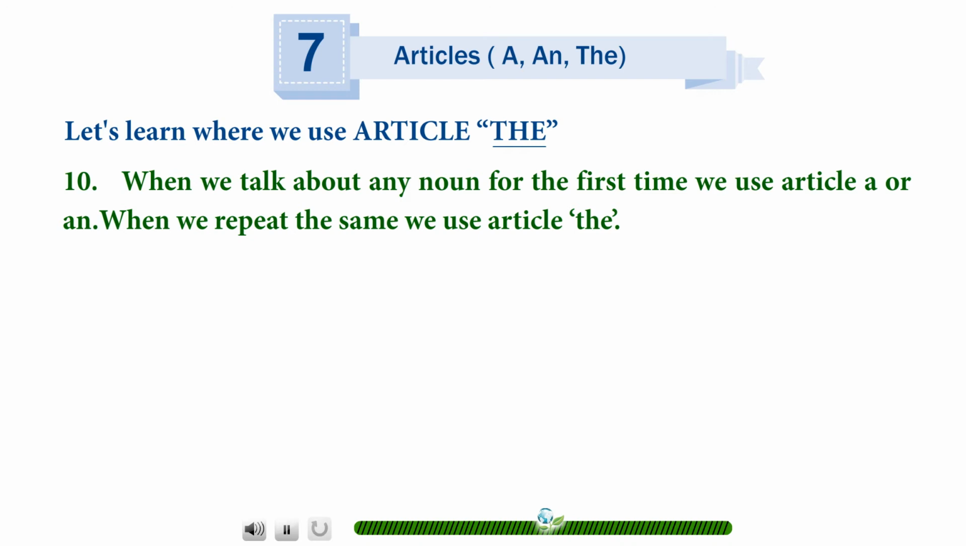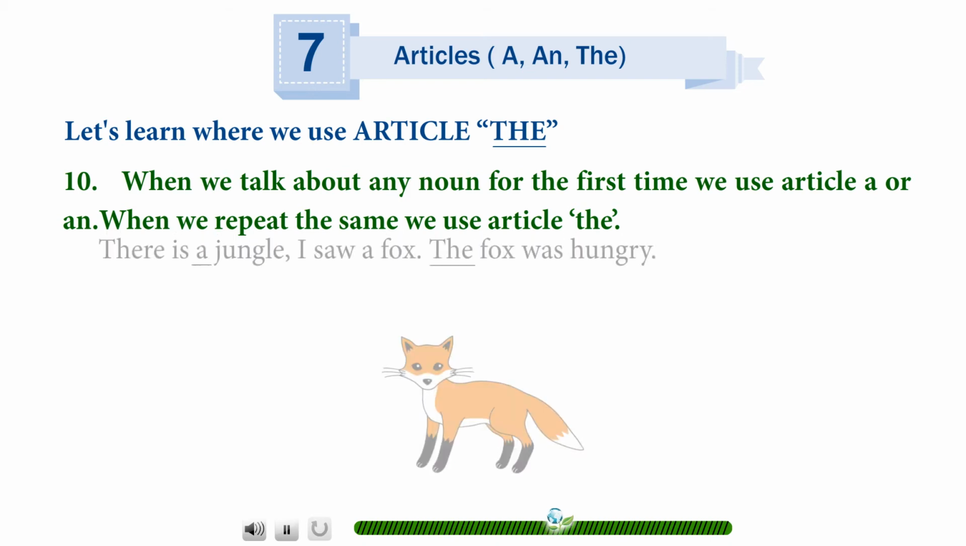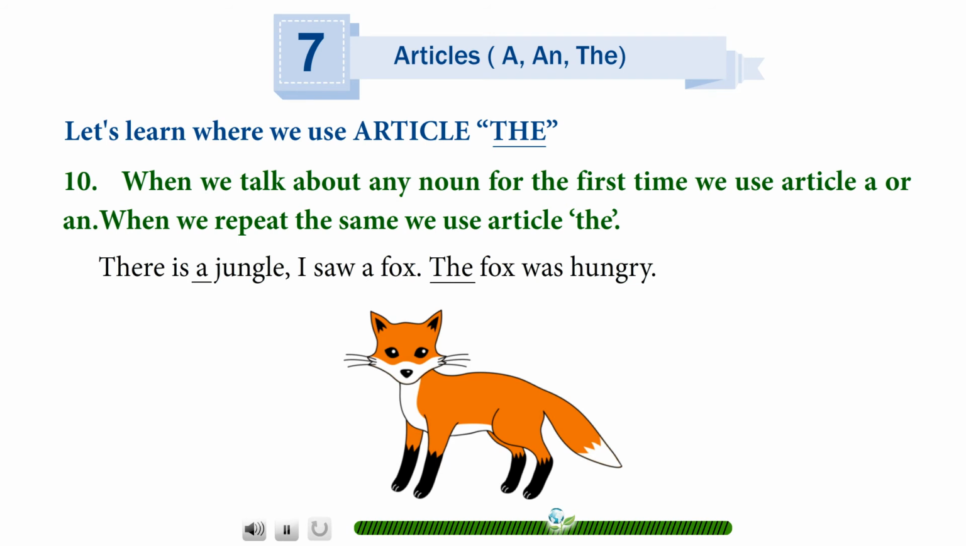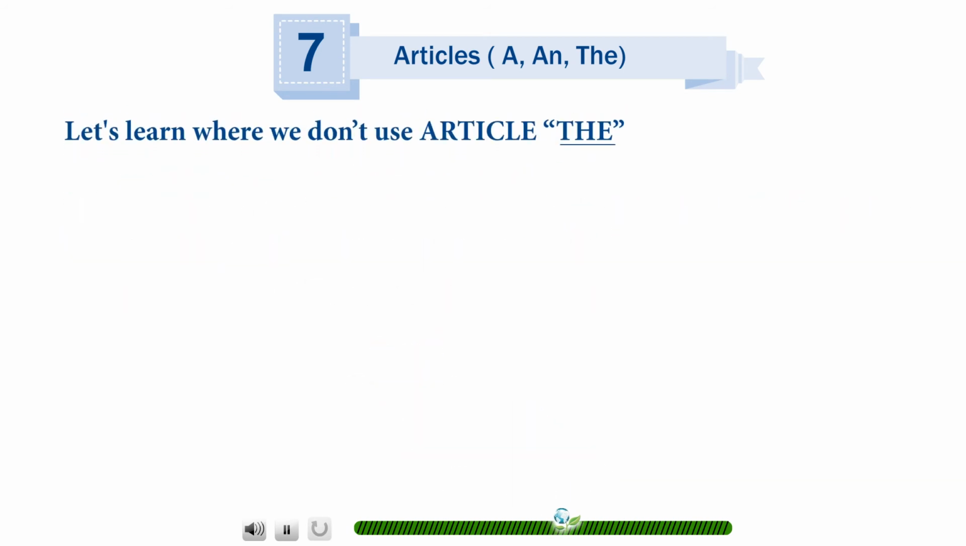When we talk about any noun for the first time, we use the article a or an. When we repeat the same, we use the article the. There is a jungle. I saw a fox. The fox was hungry. Let's learn where we don't use the article the.